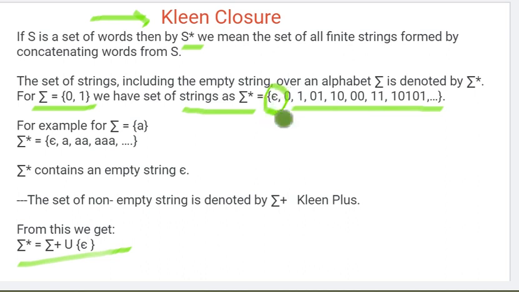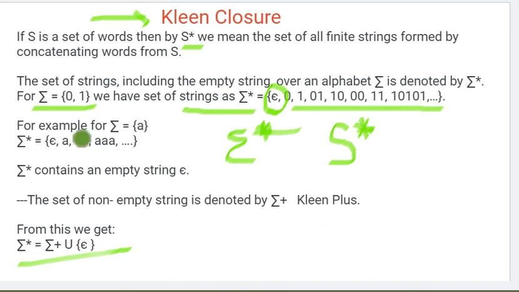When we attach an empty string to the strings formed by concatenating the words from the set, that is called Kleene closure. We represent it with a star. So if S is my set name, then putting a star on top means we are representing the closure.